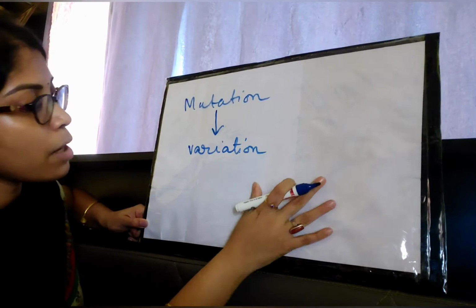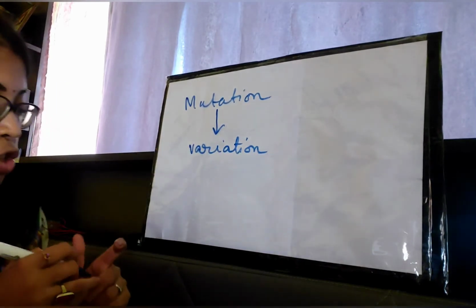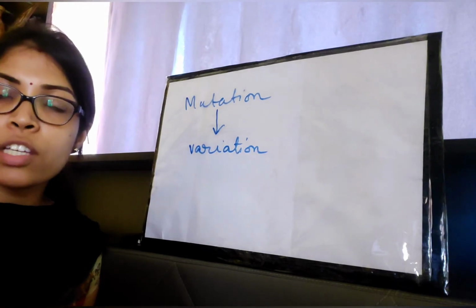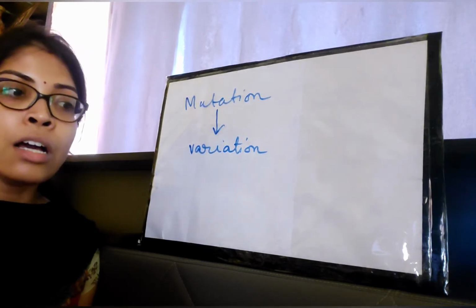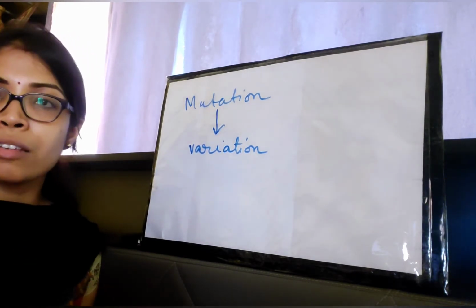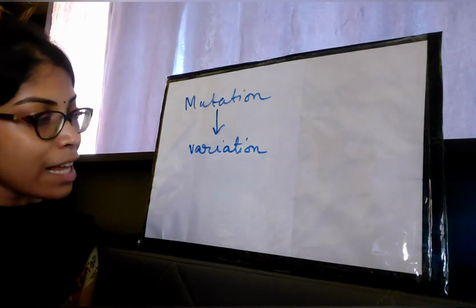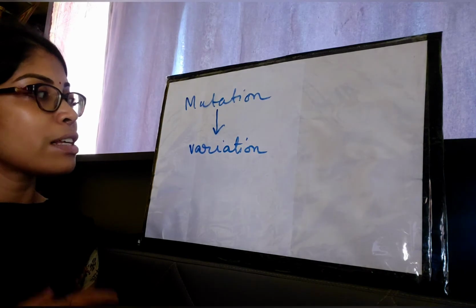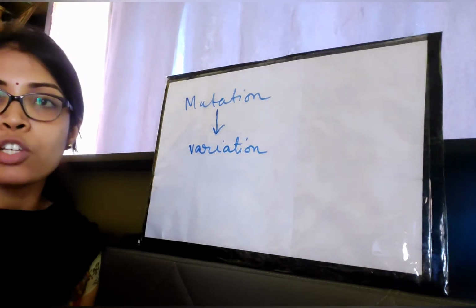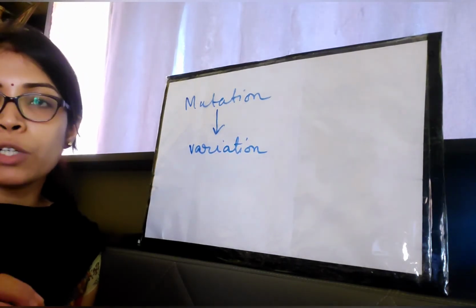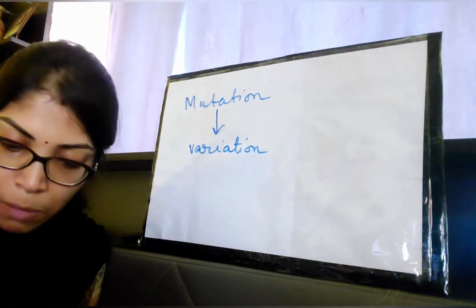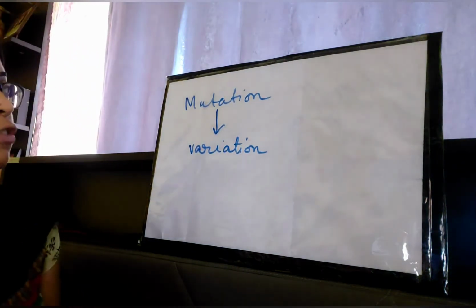Why? Because mutation is a change in the genetic constitution of an organism, and those changes will be shown as physical changes, and then the accumulation of many such physical changes will result in the variation among a particular species. You also know that mutation is the raw material of evolution.